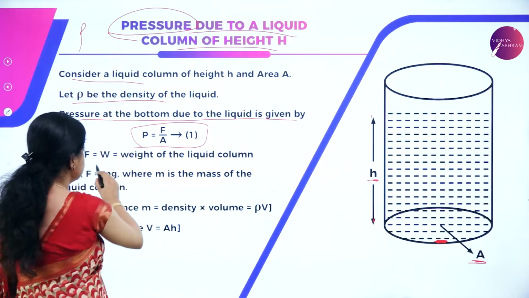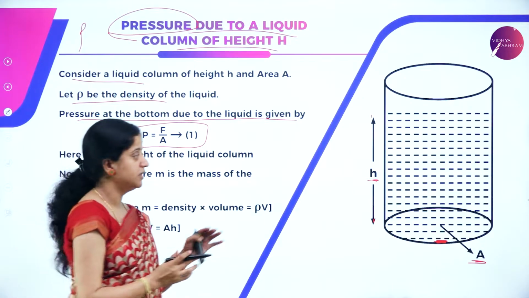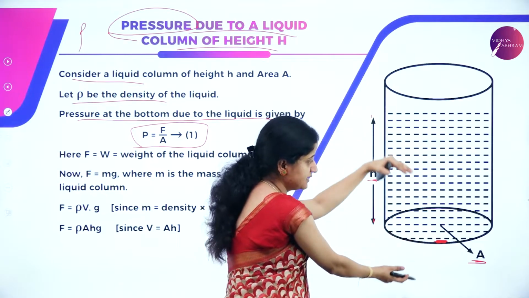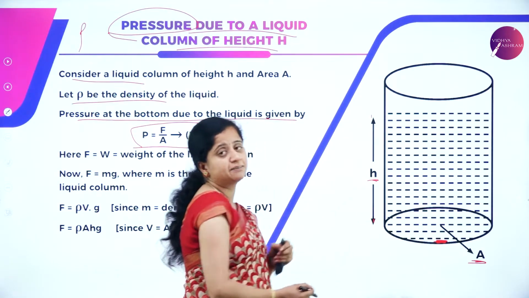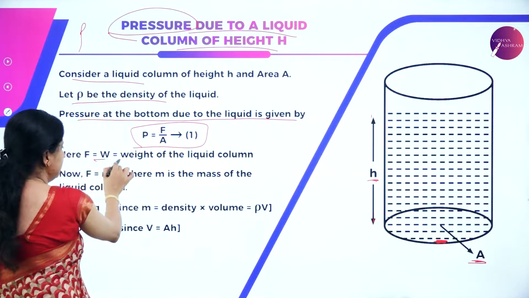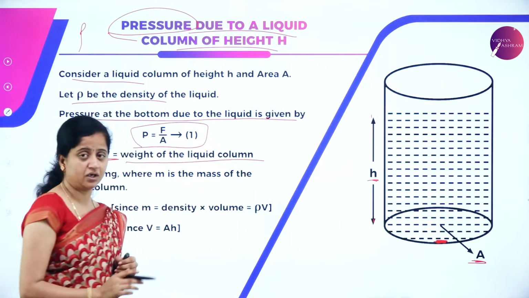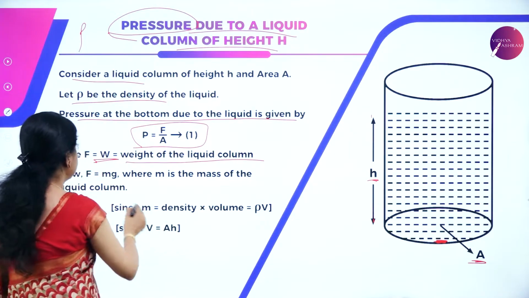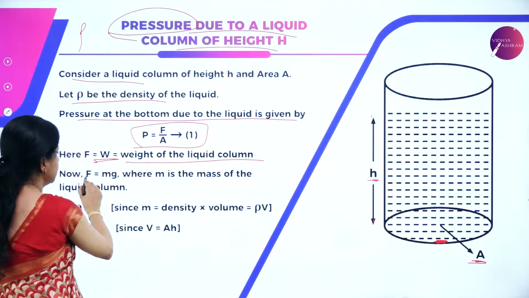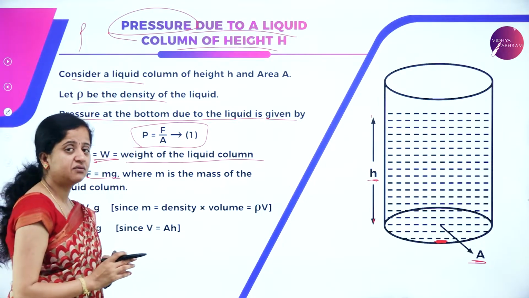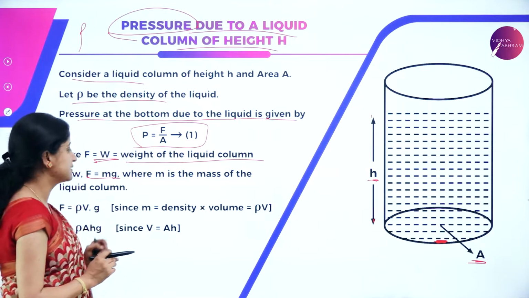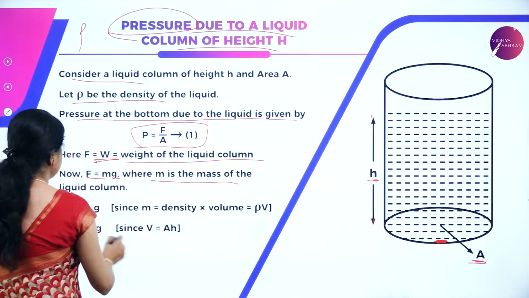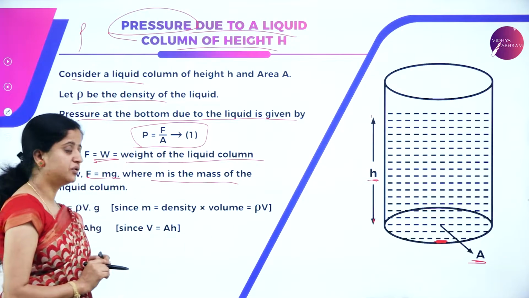Here F is nothing but the weight of the liquid column. Here we have to find the pressure, which means this is the weight of the liquid which is creating the pressure. So, here we will consider F as W, that is nothing but weight of the liquid column. Because due to the weight of the liquid, the force is exerting at the bottom. So, now F is equal to mg. Force is equal to mass into acceleration. Here the acceleration is acceleration due to gravity. So, m is the mass of the liquid column and g is acceleration due to gravity.